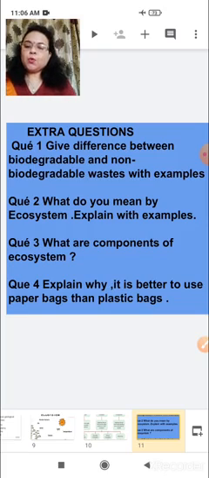Question two: what do you mean by ecosystem? Explain with examples. Question three: what are components of ecosystem? There are two types, biotic components and abiotic components. For the biotic components, you can make a chart of your own choice to explain.